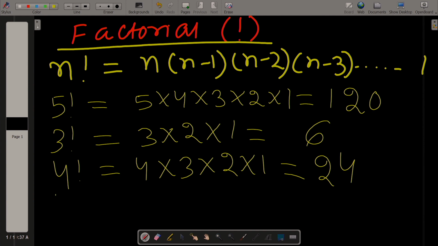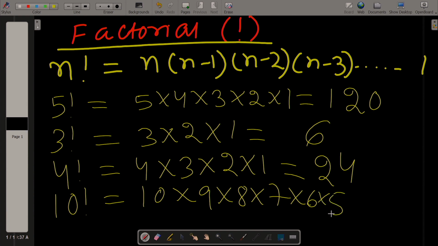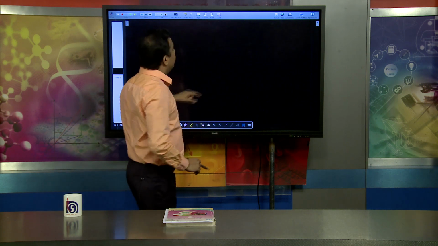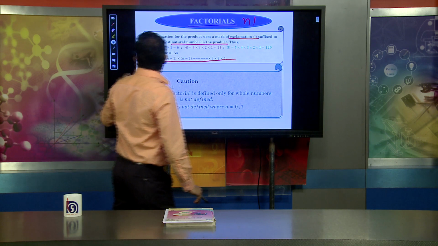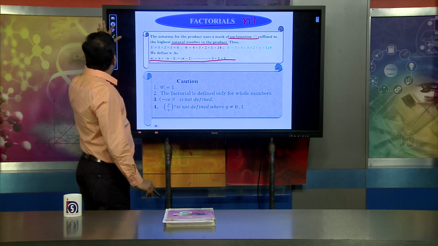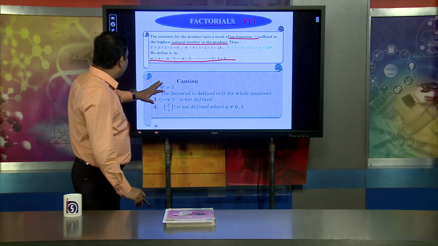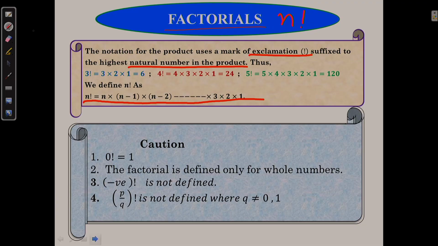Suppose I would like to find 10 factorial. 10 factorial means we start from 10. That means 10 into 9 into 8 into 7 into 6 into 5 into 4 into 3 into 2 into 1, and when we multiply all of these, the value will come. This is the way we find the value of factorial. And you must remember one more very important thing: the 0 factorial is always 1.